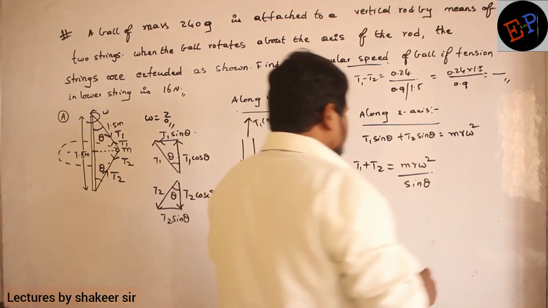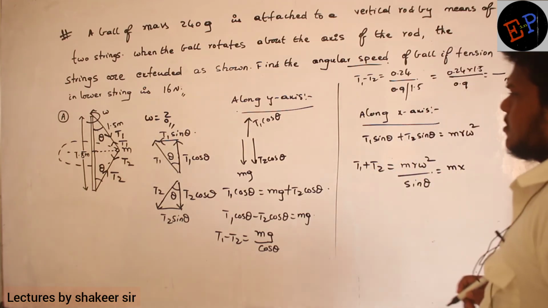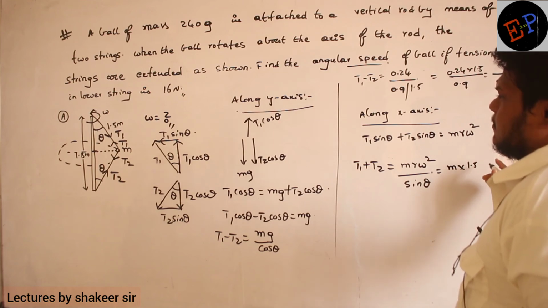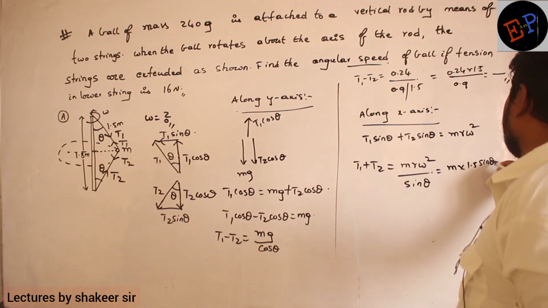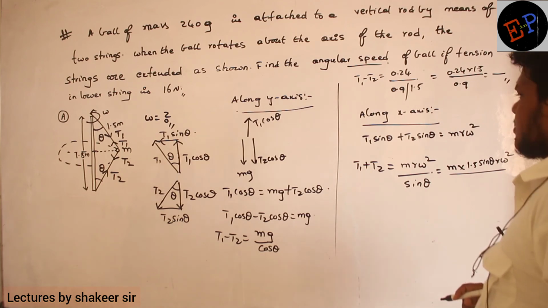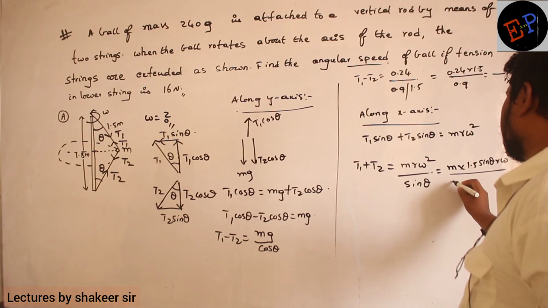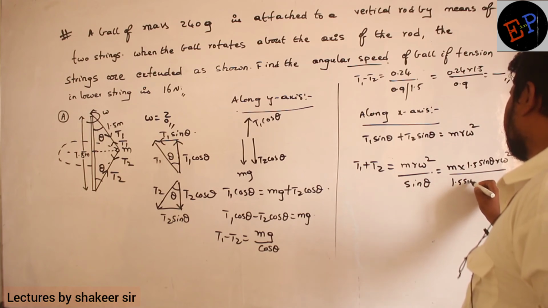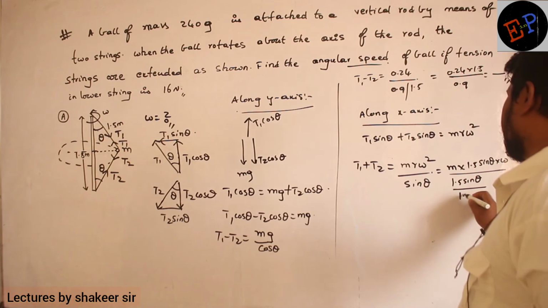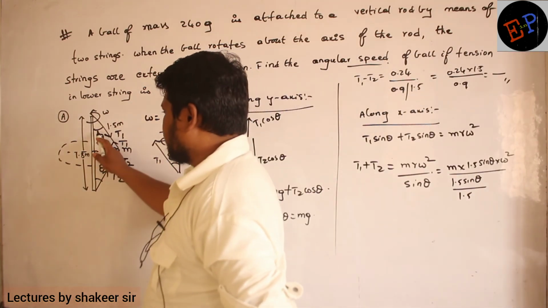So let us write. m into R. R is nothing but the radius of the circle. I can write it as 1.5 sin theta multiplied by omega square divided by sin theta. Sin theta is again opposite by hypotenuse. So in this triangle, what is sin theta?